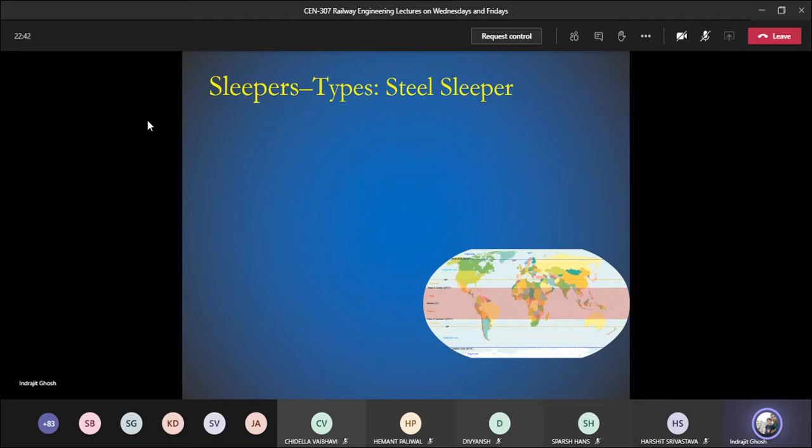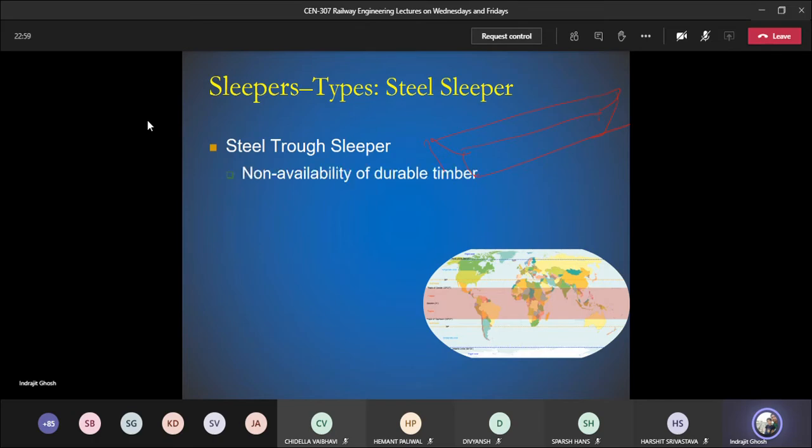Now we are moving to the next type of slipper, which is known as steel trough slipper. So trough, yesterday we have seen, it's a special kind of shape, trough. Okay, this is the shape of a trough. So why steel trough slipper?